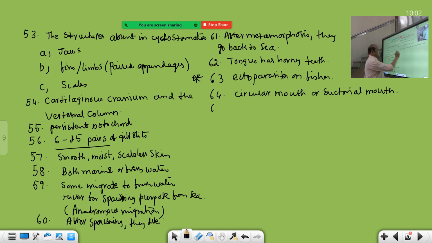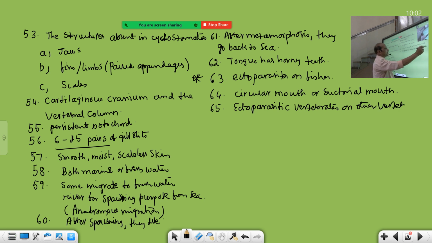So the bit is coming like this: ectoparasitic vertebrates on other vertebrates, especially Pisces.